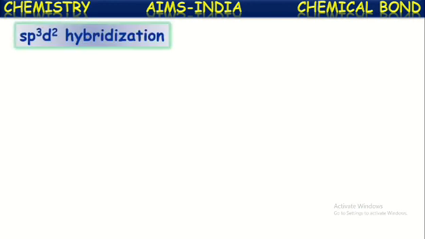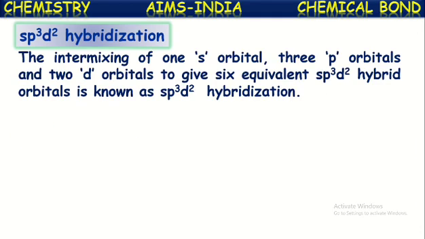Let us see another kind of hybridization, that is sp3d2 hybridization. In this, one s orbital, three p orbitals, and two d orbitals, totally 6 orbitals, intermix with each other, and they result in the formation of 6 equivalent sp3d2 hybrid orbitals. This phenomenon is known as sp3d2 hybridization. Thus the formed equal-energy orbitals are called sp3d2 hybrid orbitals.